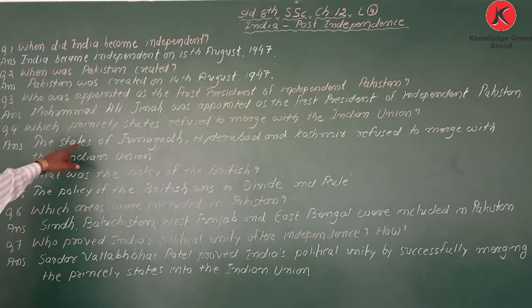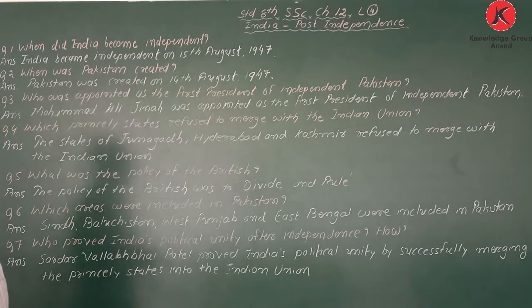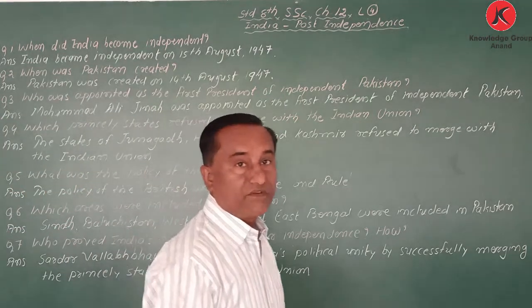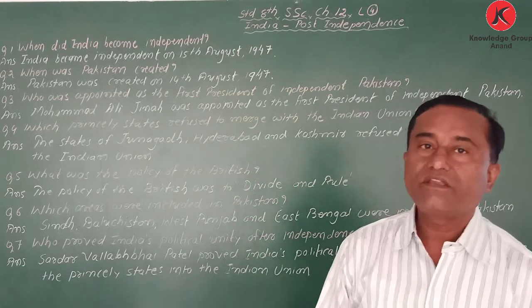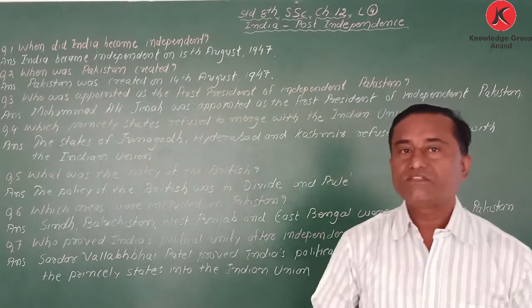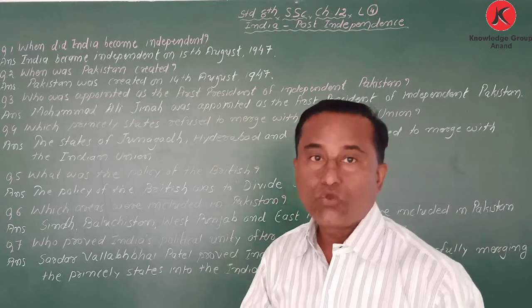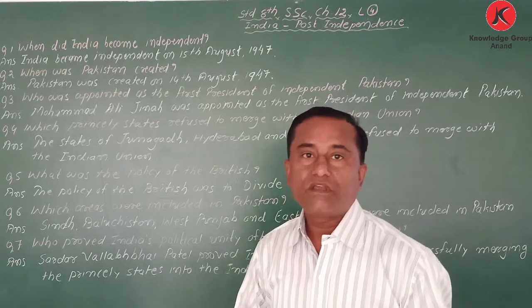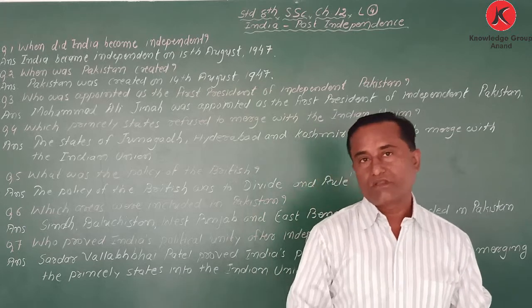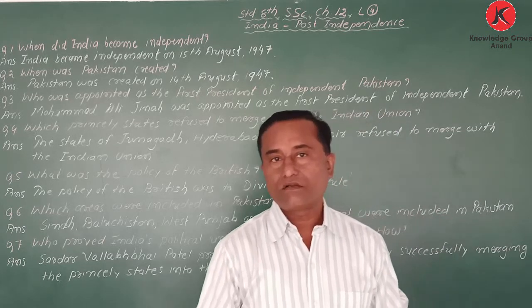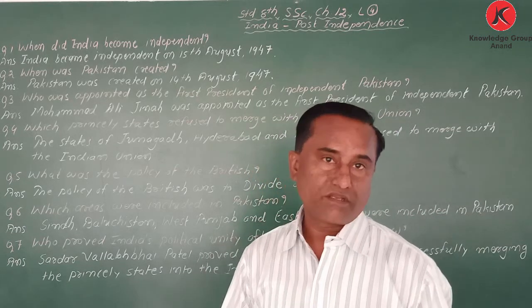Next question. Which princely states refused to join the Indian Union? My dear student, the states like Junagadh, Hyderabad and Kashmir.